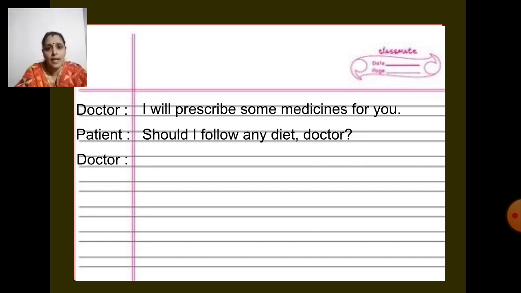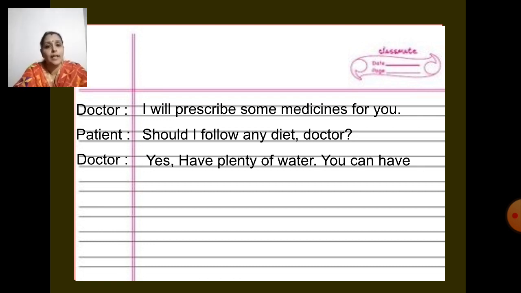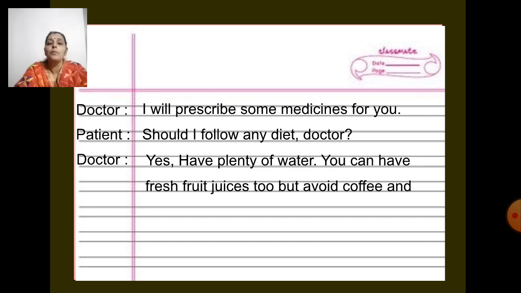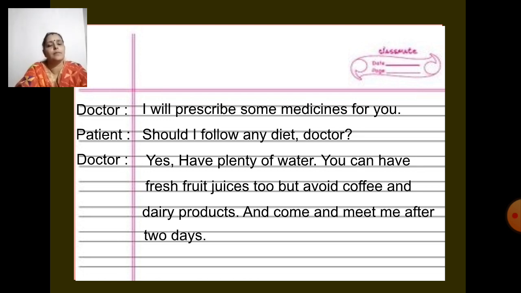Now the doctor says, "Yes, have plenty of water. You can have fruit juices, but avoid coffee and dairy products. And come and meet me after 2 days." So, what's the doctor saying here? Yes, have plenty of water. You can have fresh fruit juices too, but avoid coffee and dairy products. And come and meet me after 2 days.